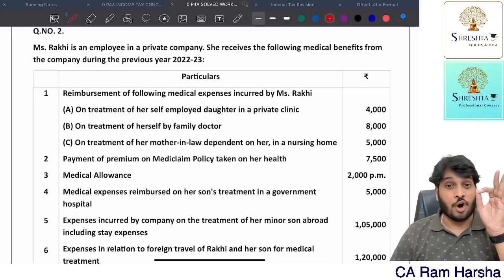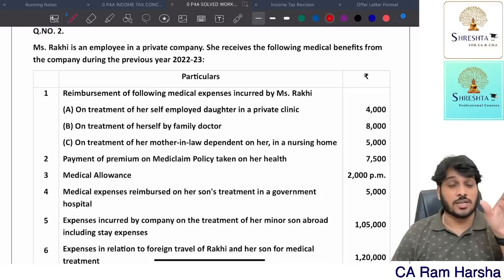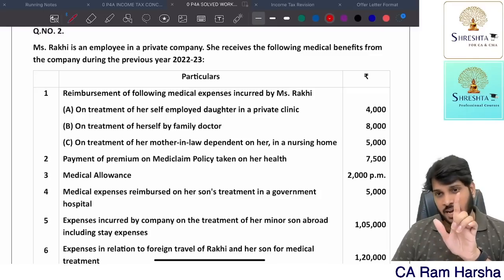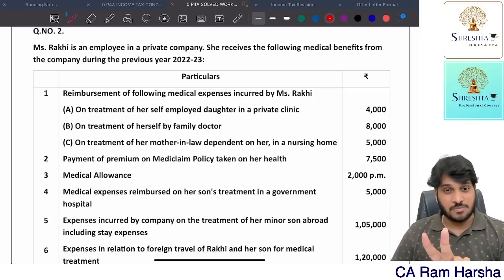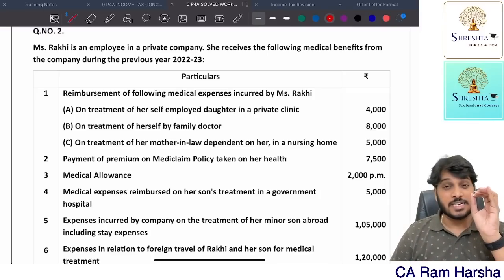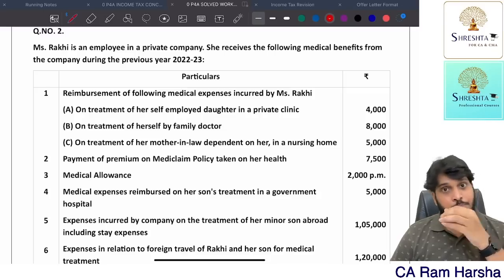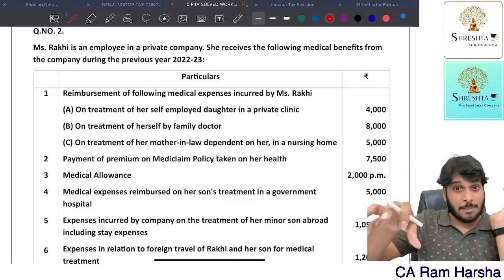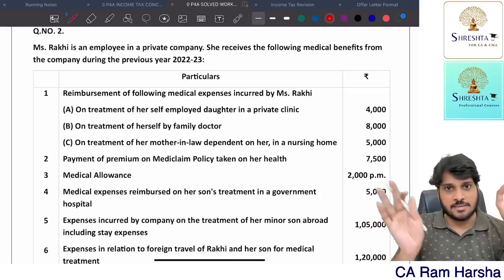What is the rule? The following medical facilities are exempted. What are they? Medical facility provided in a hospital owned by the employer for the employee and the family member, exempted. If medical reimbursement is given for the employee or his household family member for treatment in a government hospital, exempted. For specified diseases, exempted. For COVID, exempted. Even if medical treatment is given, if the company has taken a medical insurance policy, exempted. Medical insurance policy premium paid by the employee and reimbursed by the company, exempted.